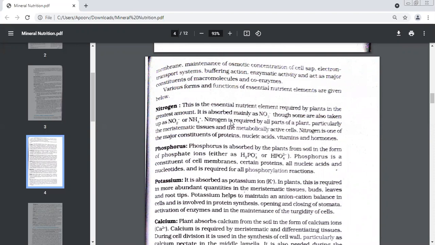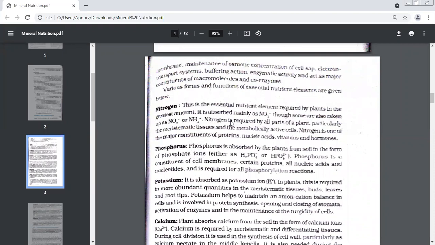Nitrogen is required by all parts of the plant, particularly the meristematic tissue. Those tissues which keep on growing and dividing throughout their life are known as meristematic tissues. So nitrogen is needed by all parts of the plant, but mainly meristematic tissues need this nitrogen to become active. And nitrogen is one of the major constituents of proteins, nucleic acids, vitamins, and hormones. So this shows you how important nitrogen is.